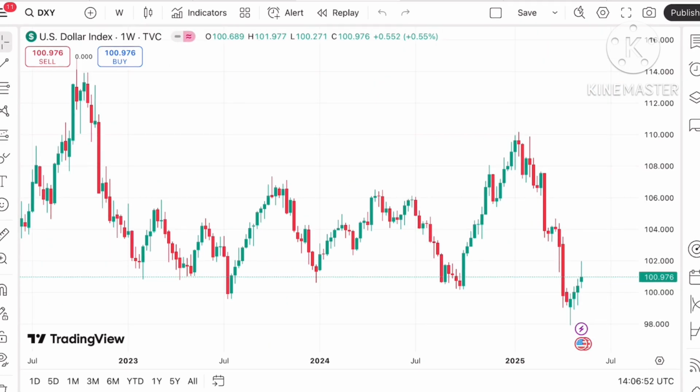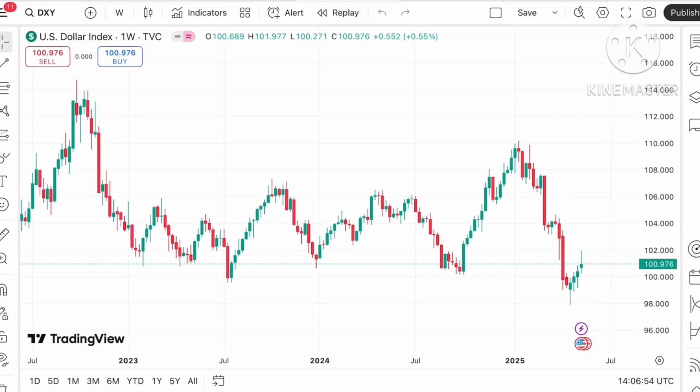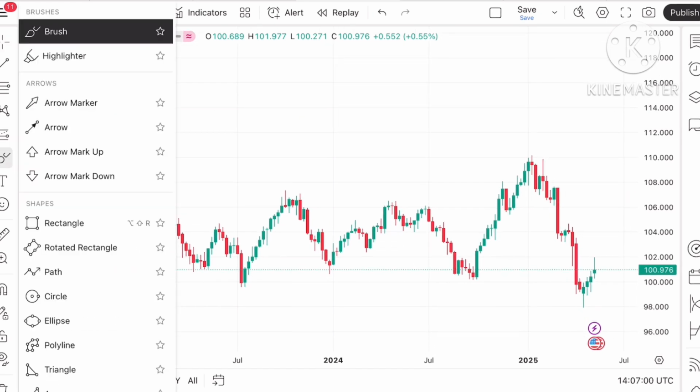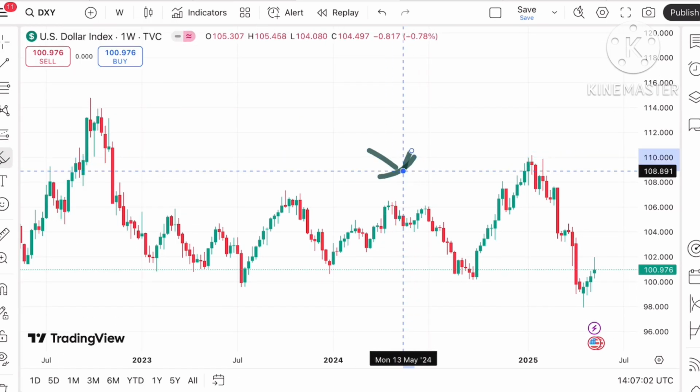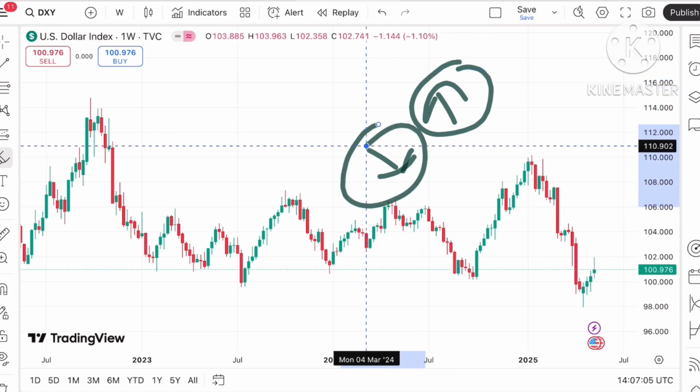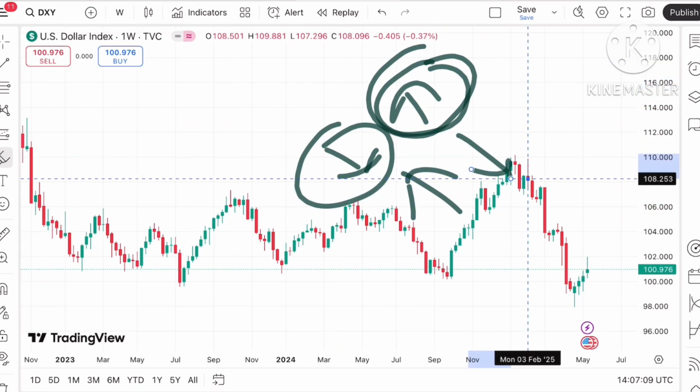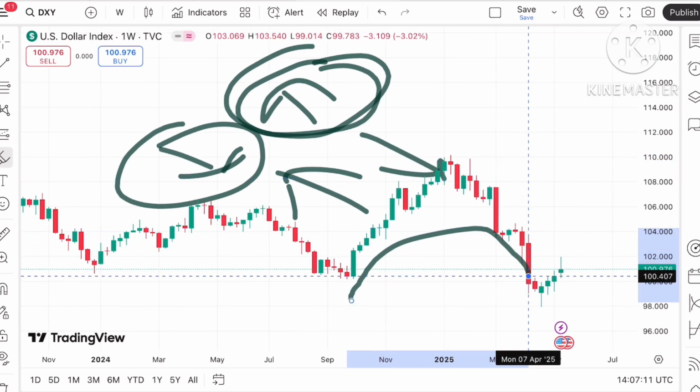The dollar index is now trading at a level of $100.9 and there is a continuous upside. That is what I told you, that there is an inverse relation between crude and the dollar index. So when the dollar index goes down, crude price goes up. When the dollar index goes up, crude price goes down. A U pattern is being formed.